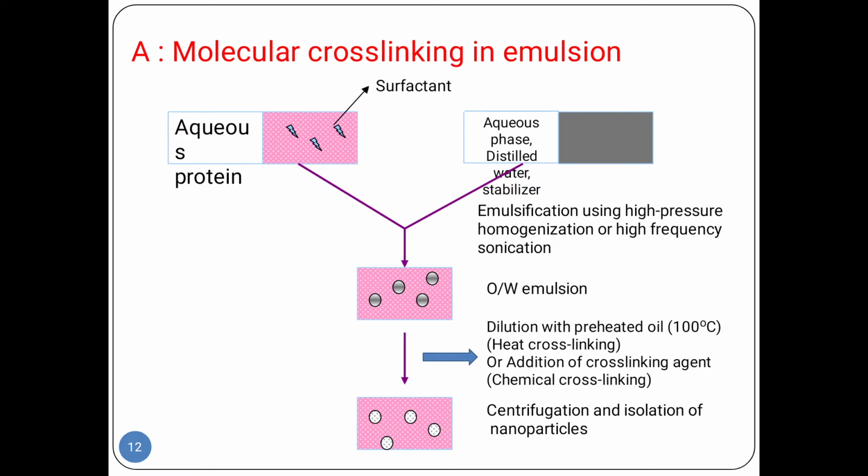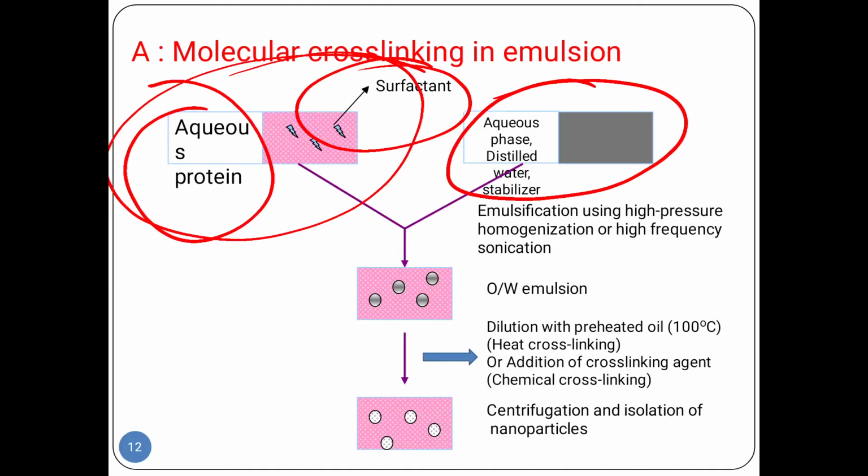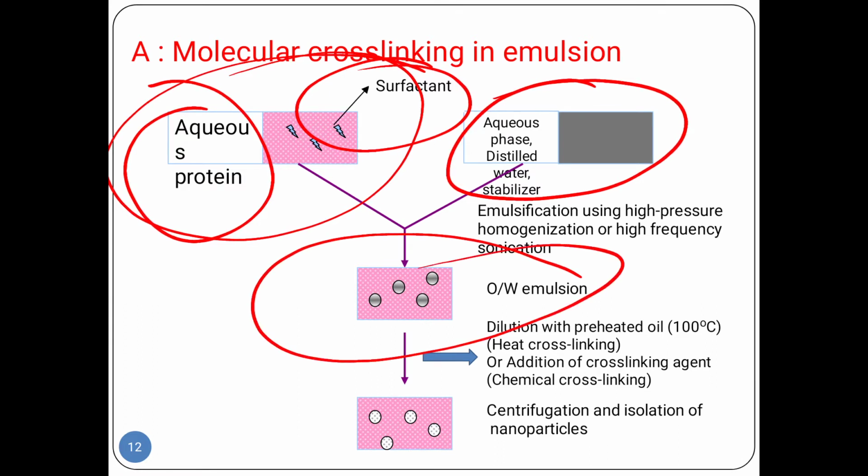In molecular cross linking in emulsion, you take the aqueous protein and the surfactant. These two portions we take, and on the other side you take the aqueous phase, distilled water, and stabilizer. When both are mixed with high pressure homogenization or high frequency sonication, we get an oil in water emulsion.